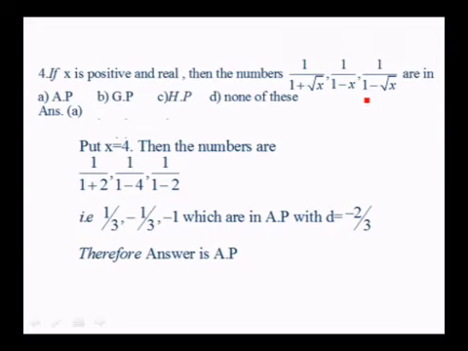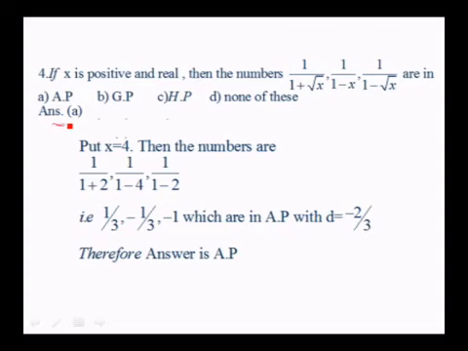If I put x equals 4, then the numbers are 1 over 1 plus 2, 1 over 1 minus 4, 1 over 1 minus 2, or 1 by 3, minus 1 by 3, minus 1, which are in AP with d equals minus 2 by 3. Therefore, the answer is AP. AP is the answer. So, answer A.